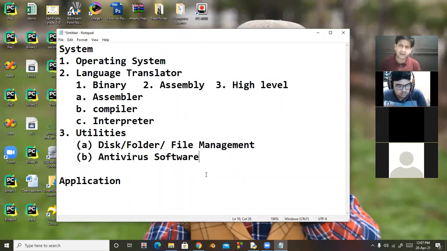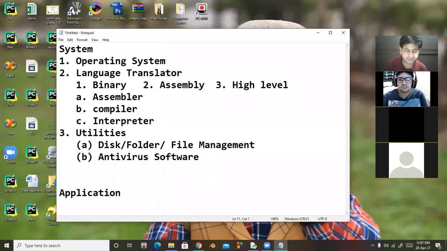So there are different antivirus software. We can use the inbuilt antivirus of Windows, or there is Norton antivirus, there is Quick Heal antivirus. Many third-party antivirus are also available. We can download it, install it, and apply antivirus software. And remember one thing, if we are not updating the antivirus software, its list will be old and it will not find new viruses. So remember, updating antivirus software is always required.